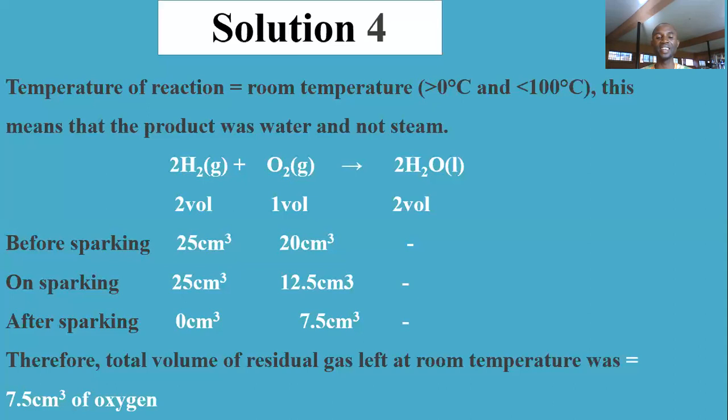After sparking, we can easily deduce that out of the 20 provided, 12.5 exploded with hydrogen. So the residual gas there now is 7.5 cm cube. So the residual gas after sparking is 7.5. Therefore, the total volume of residual gas left at room temperature was 7.5 cm cube of oxygen. You get what I said?